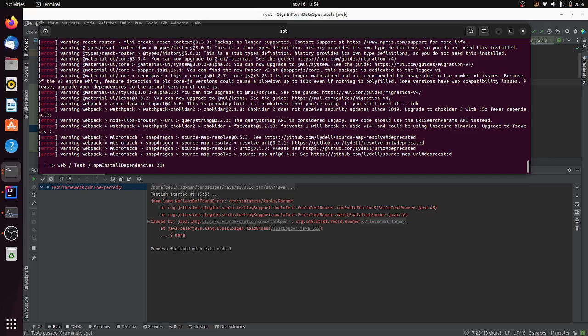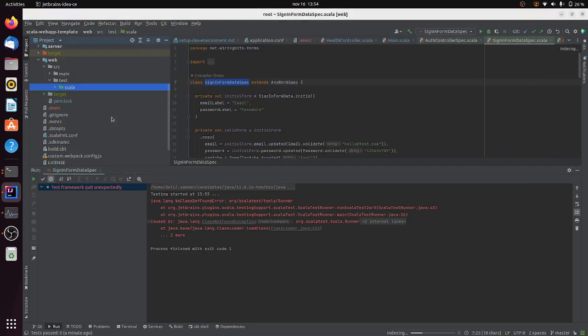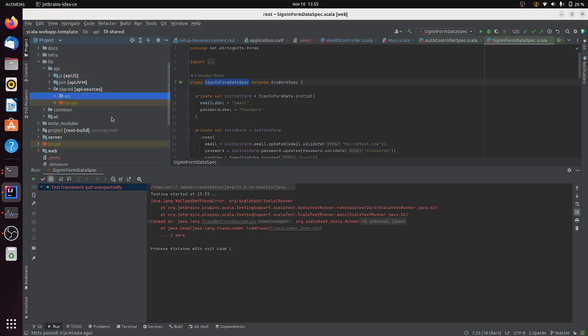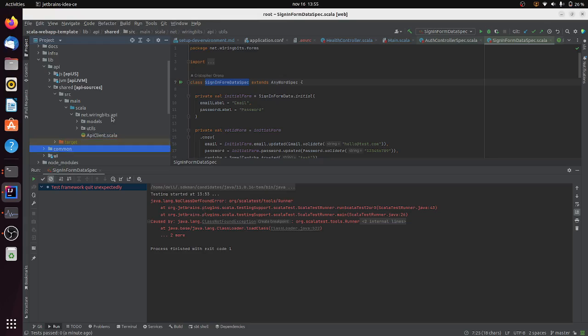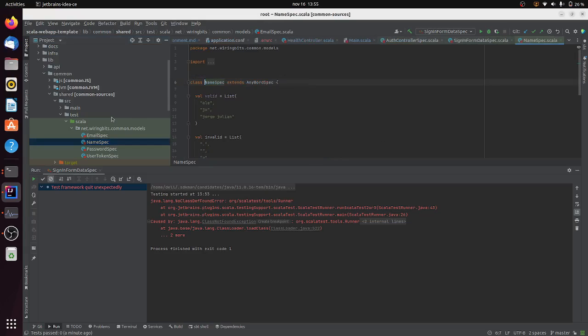Dependencies are being installed, and while we wait, I can show you that this problem also happens with this model, for example API, that is cross-compiled to Scala and Scala JS. Well, no tests here, so where are the tests? They are likely at common. Yeah, they are at common, for example right here. These tests can be executed on the JVM, but they cannot be executed on the Scala JS runtime. In any case, IntelliJ is likely going to fail.